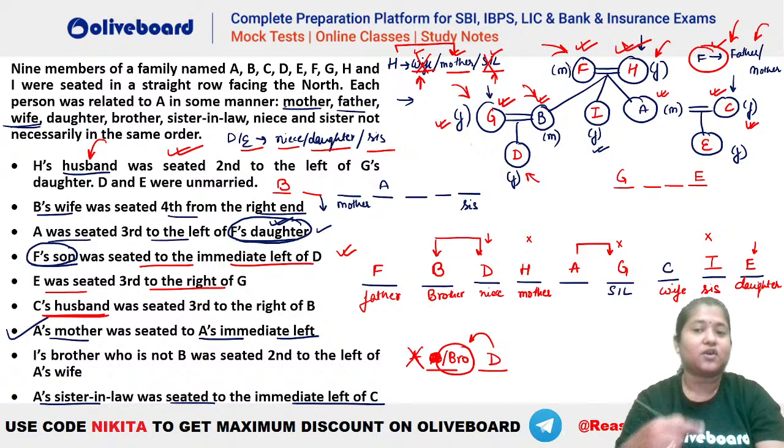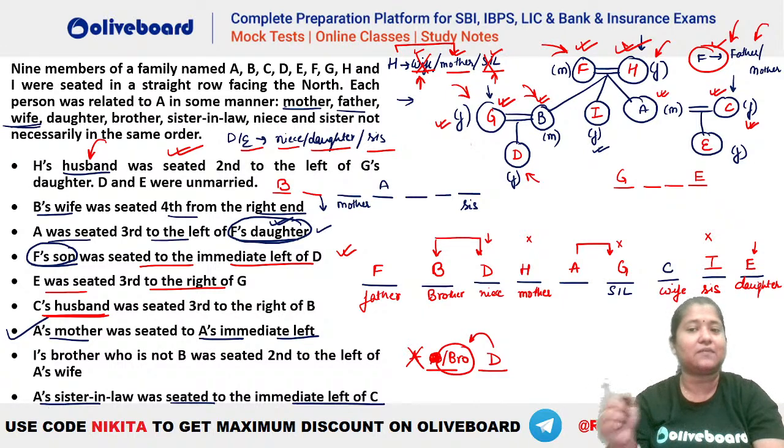Okay, Shravani? So H is now the mother. So F becomes the father because F had to be one of the parents of A. Remember, we had seen that F was the father or mother of A. So if H is the mother, that means F becomes the father. So now you have F and H. So F becomes the father here.